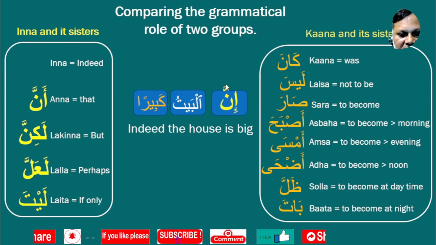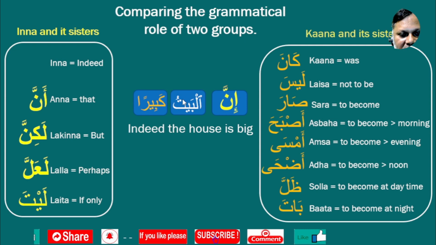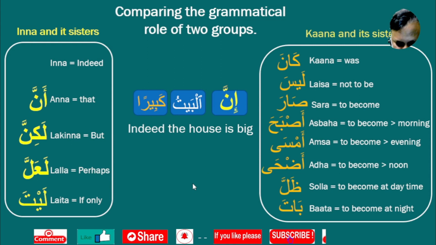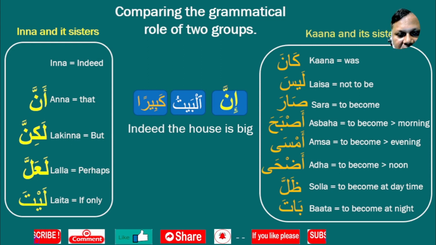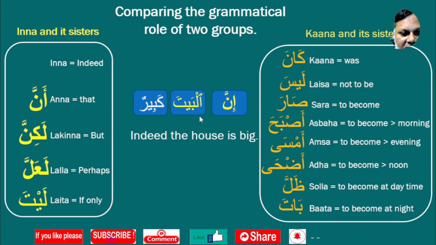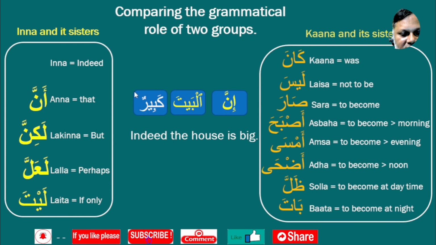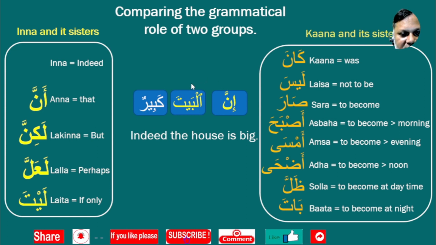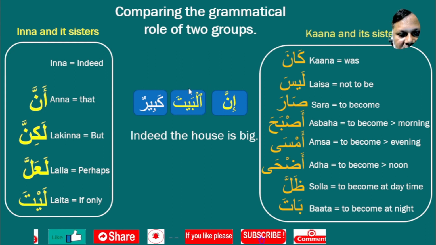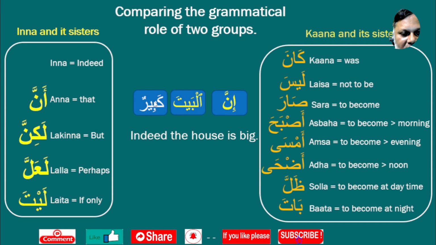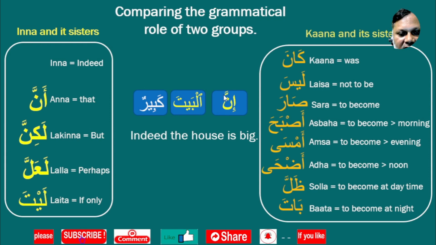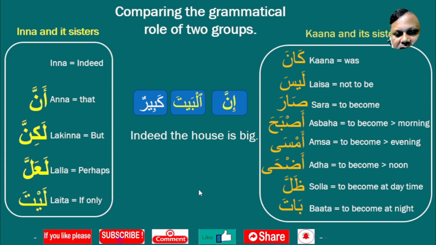So if we put Inna here, then this dhamma will be fatha and this fatha will be dhamma. It will be like this: Inna al-baita kabirun. Inna always prefers the accusative case, or fatha, on the word just after Inna, and the predicate will be dhamma, nominative case. This is the role of Inna, just the opposite role of Kaana.